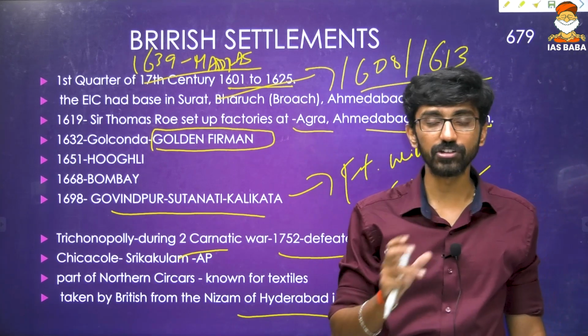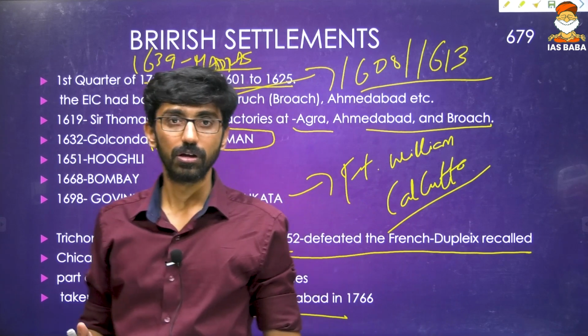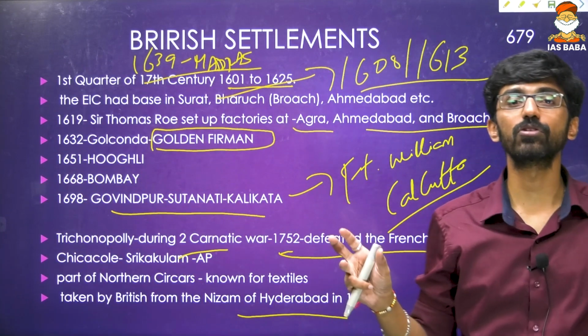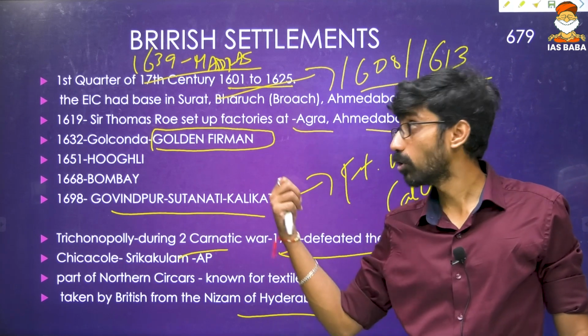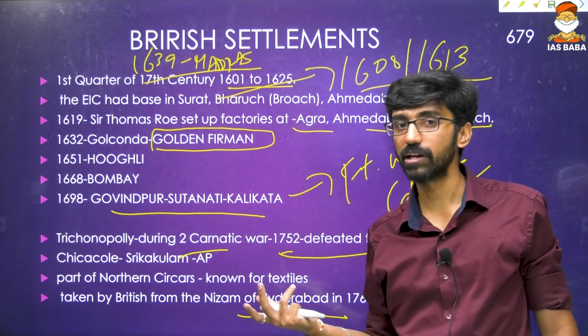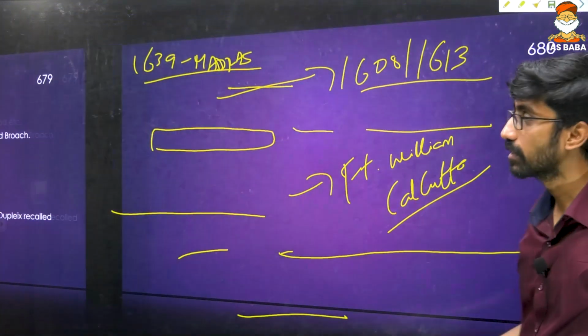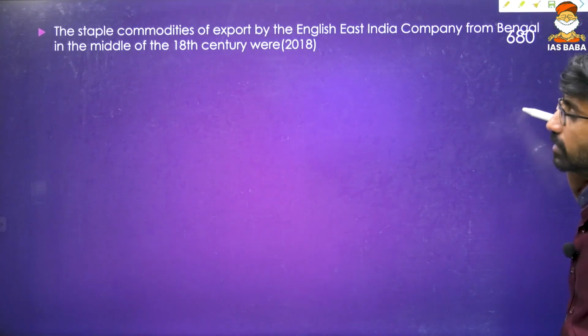So know about French settlements also, Dutch settlements also. Okay, then Danes, Germans. Okay, not quite important, but still, if you have to know about that one, that would be great. Again, know about all the British settlements. It was given in maps in any of the books, if you just Google also, you will get most of the settlements. That is one thing. So about that one, English East India Company.